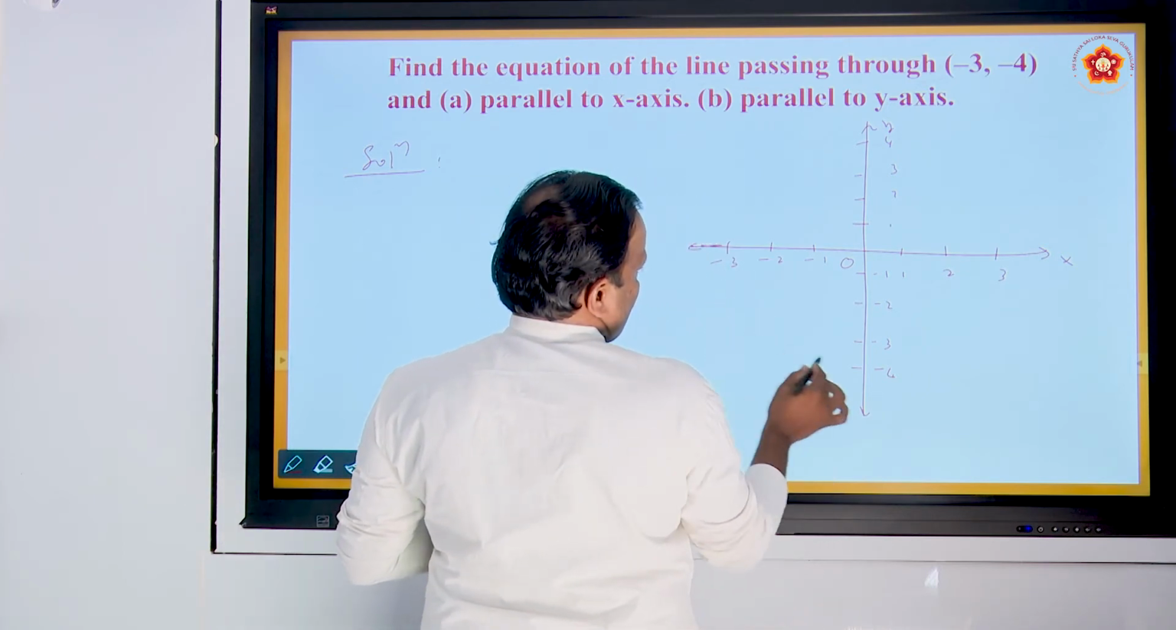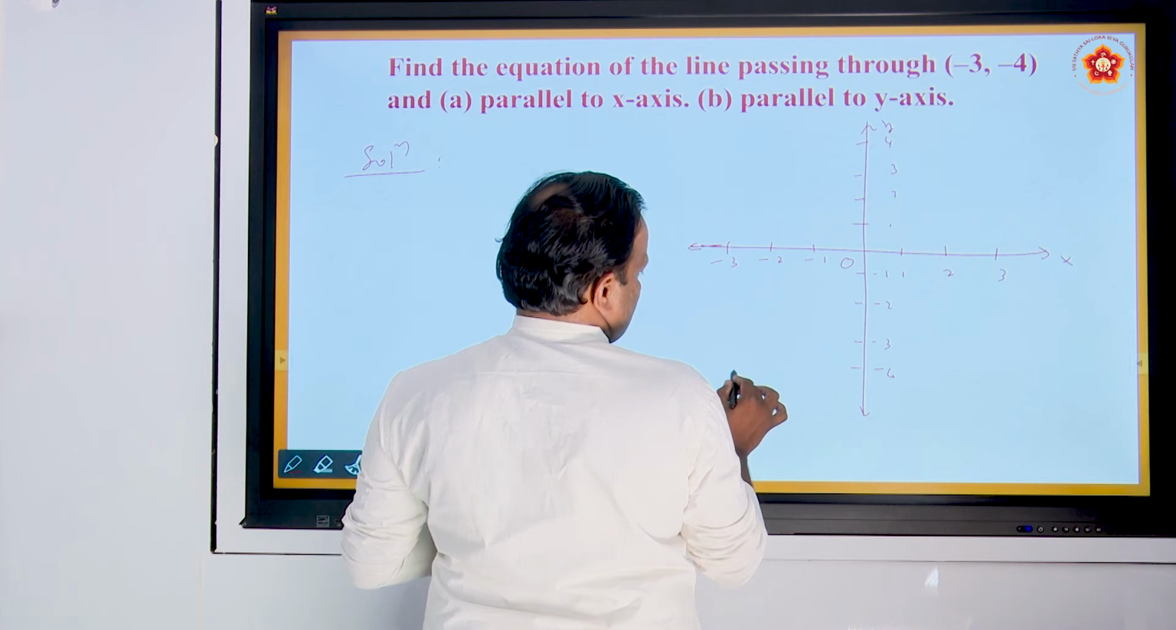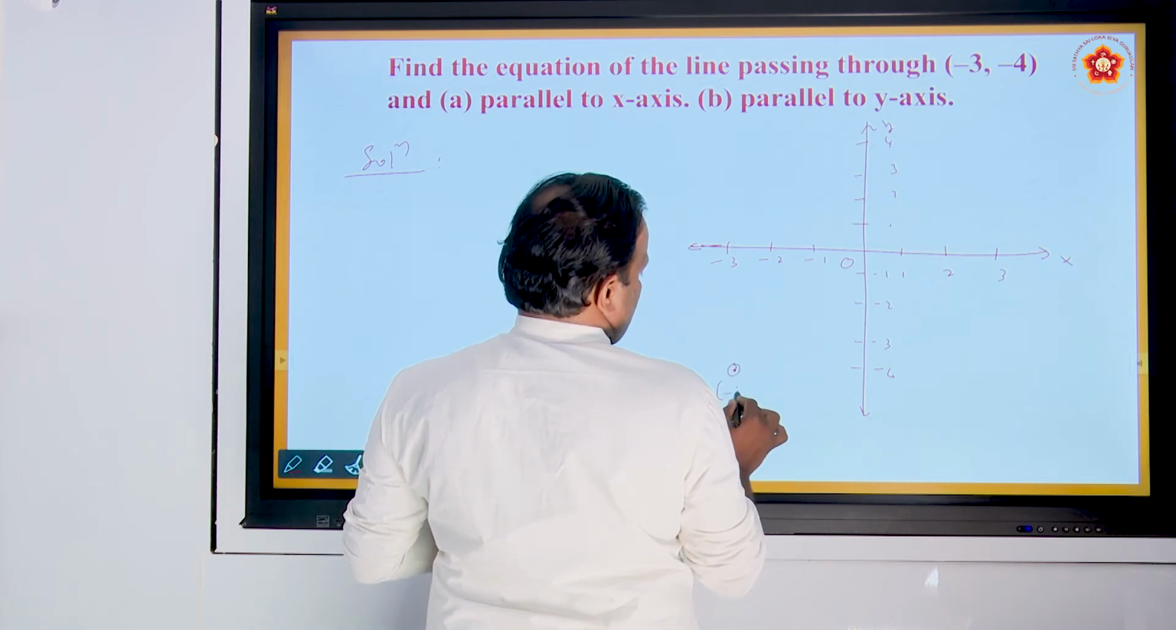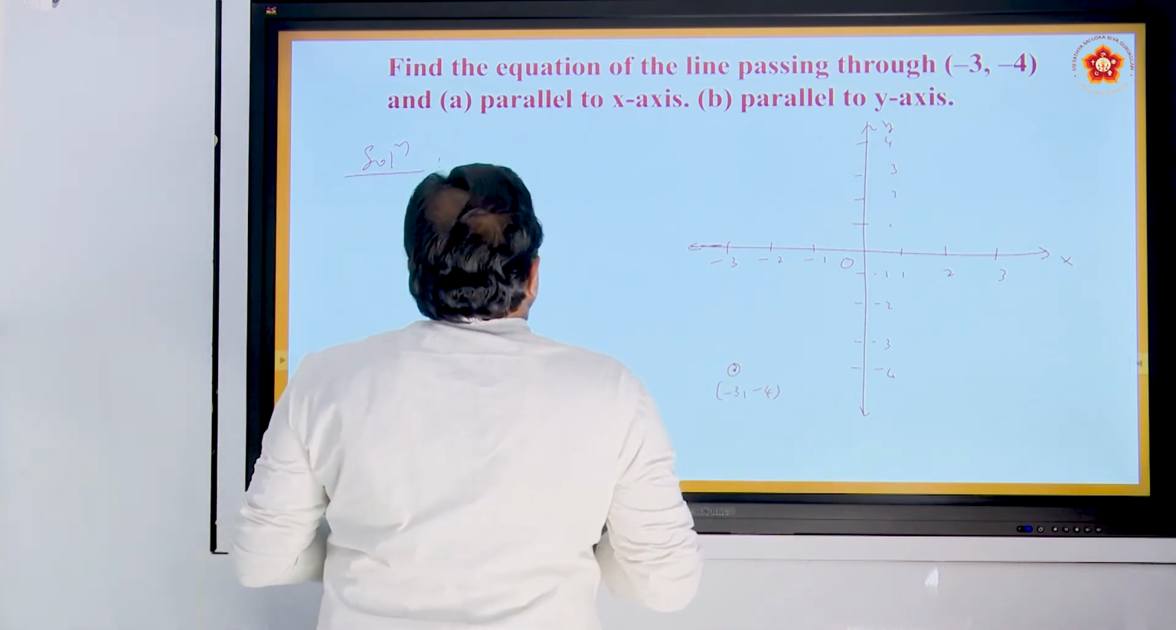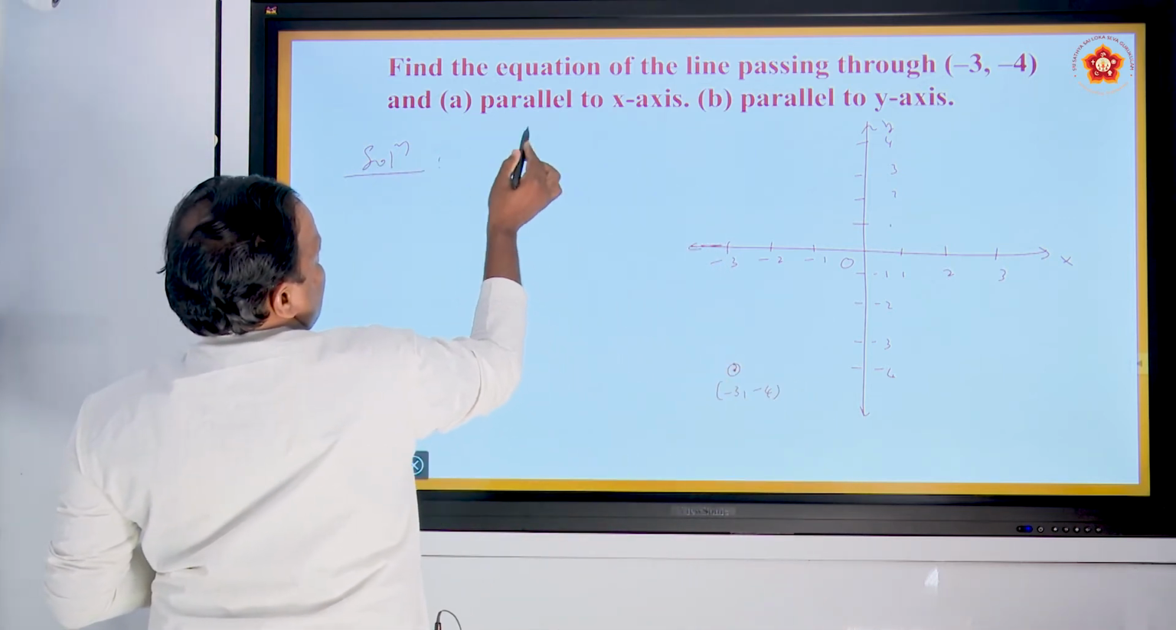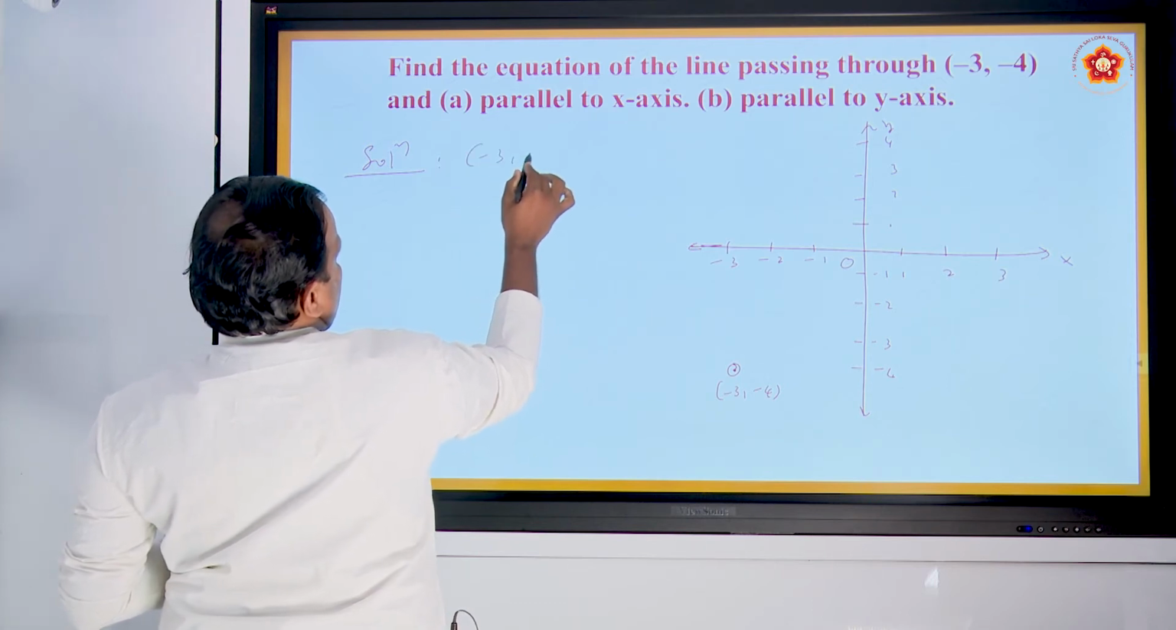X is -3, y is -4. I like here. Yes, here. This point is -3, -4. Okay. See, the first case is the line is passing through the point -3, -4.